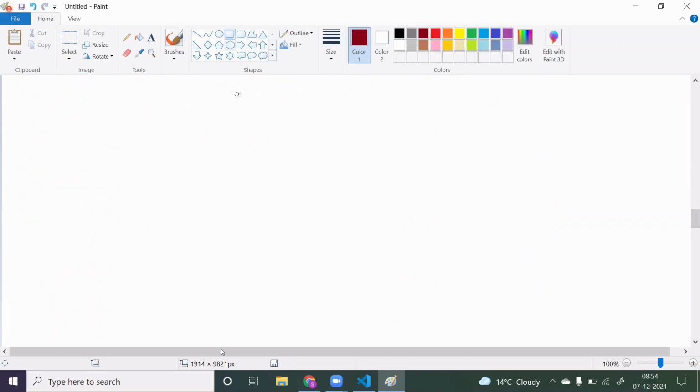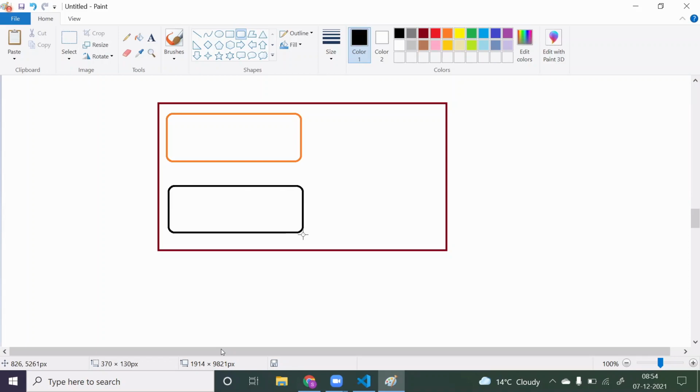First, I will create one home component. In this home component, I will create two sub components. One is the name component and one more is the display name component. Very simple example.